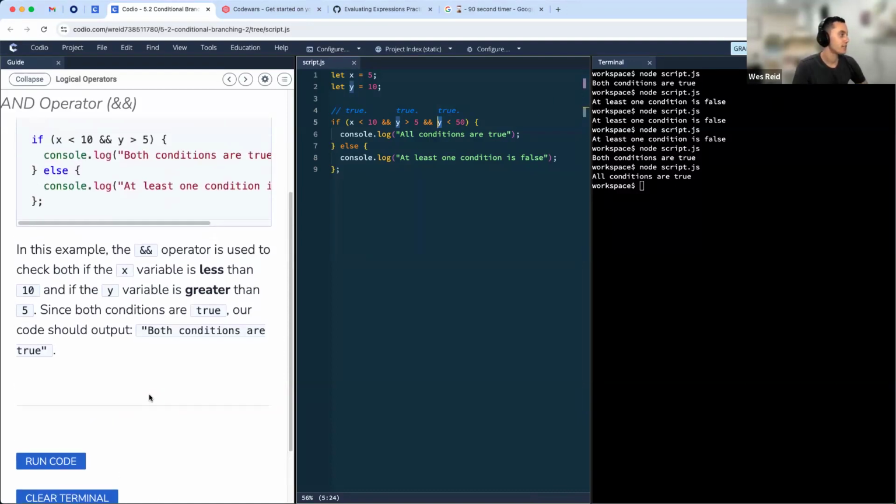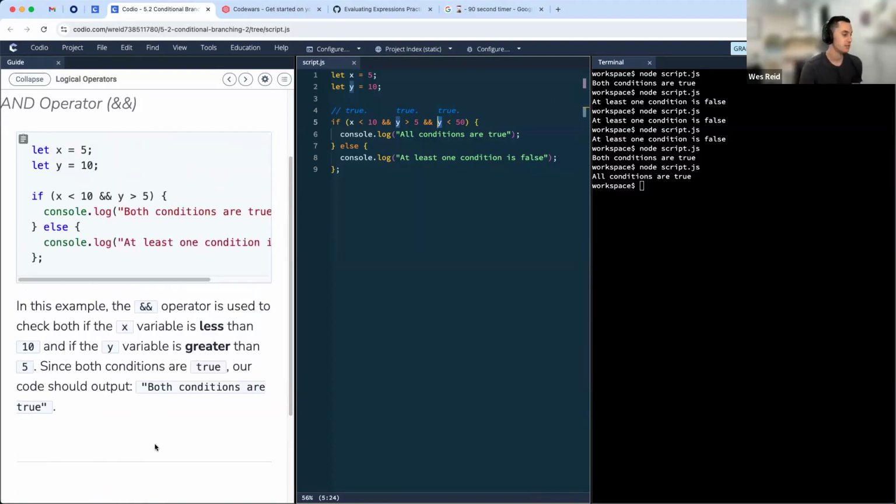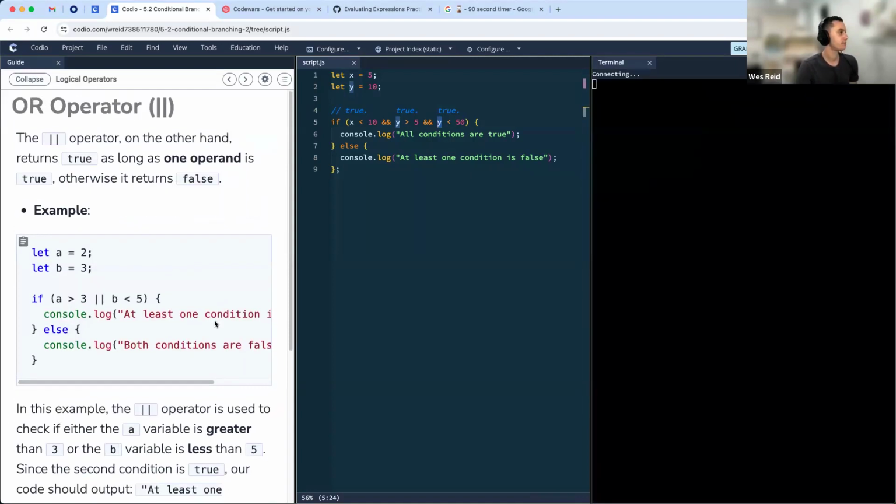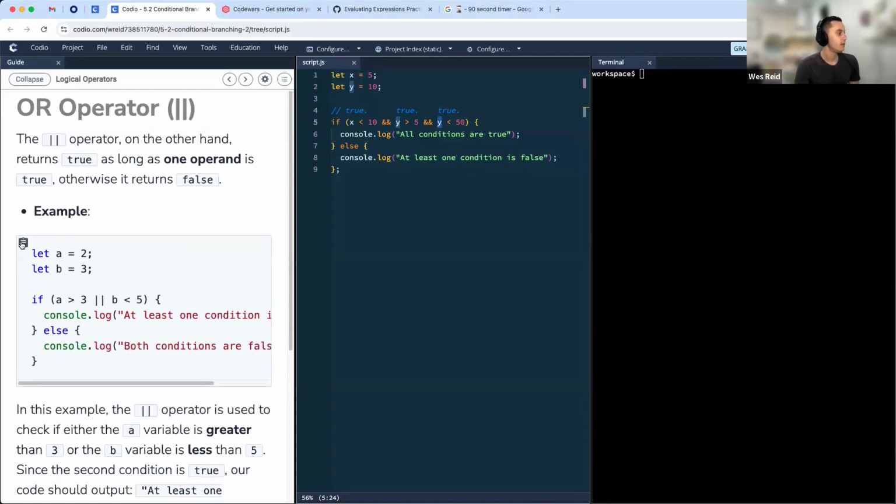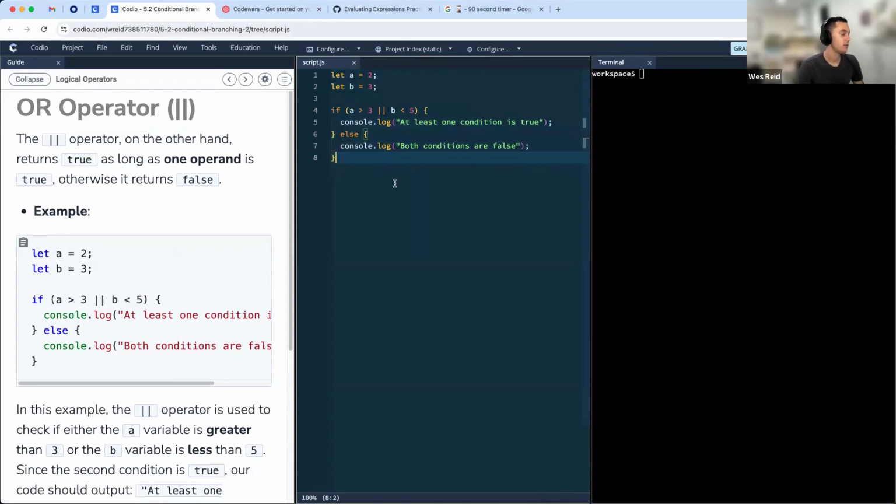All right, so those are and operators, checking that both things are true on either side. If you take a look at the or operator, the or operator is checking that at least one of these things is true. So that can mean both conditions are true, or just one is true. It will only go to the false case. It'll only be false if both conditions are false.